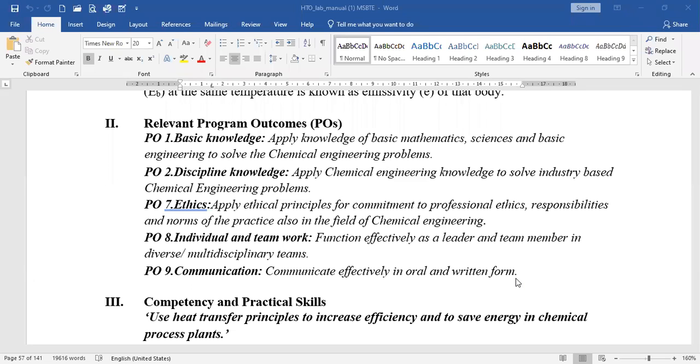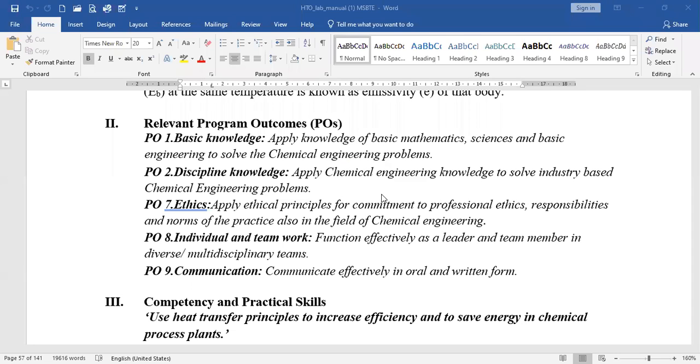So while performing the experiment, we should satisfy these program outcomes. These outcomes are basically designed for chemical engineering. So while passing out the diploma in chemical engineering, we have to apply and satisfy these outcomes, and they should be learned through the experiments. We must have some basic knowledge of mathematics, science, and basic engineering, because we have to do some calculations, apply some formulas, and convert some units. All these things come under basic knowledge.